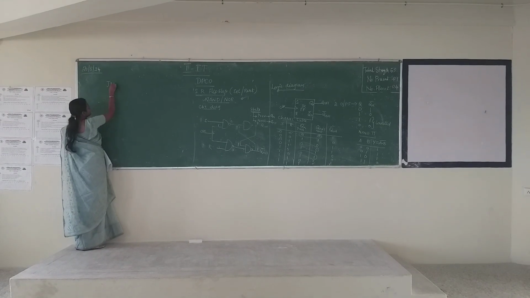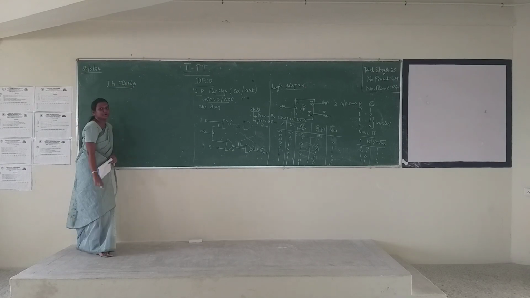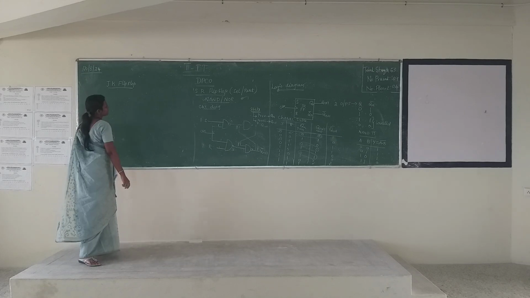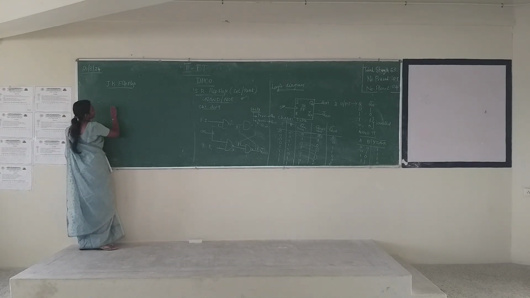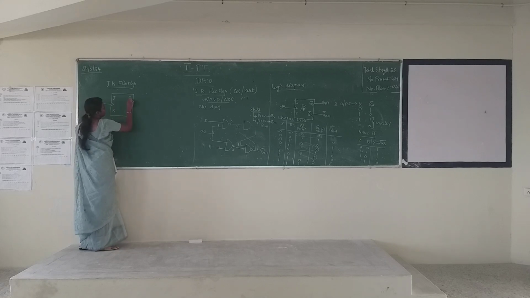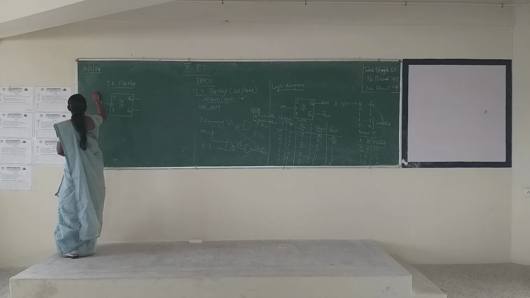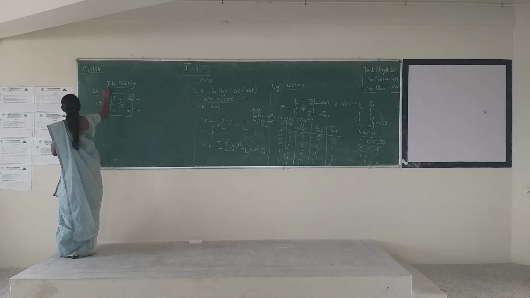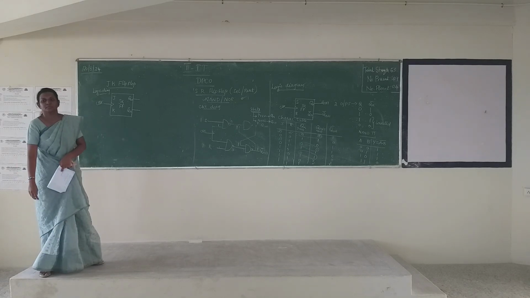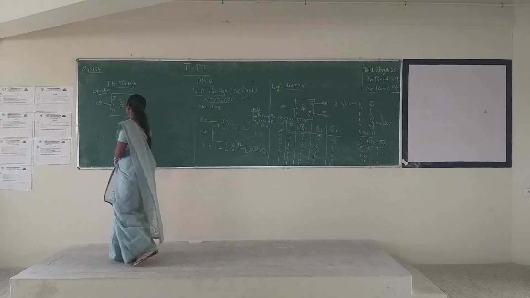And next flip-flop is the JK flip-flop. This is your logic diagram, with output Qn.